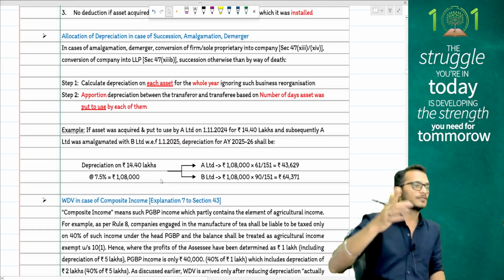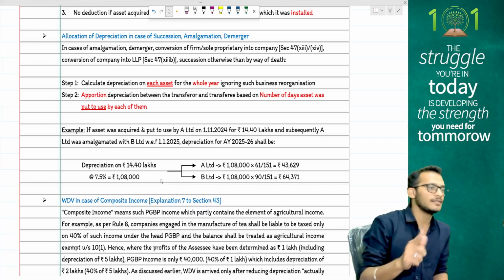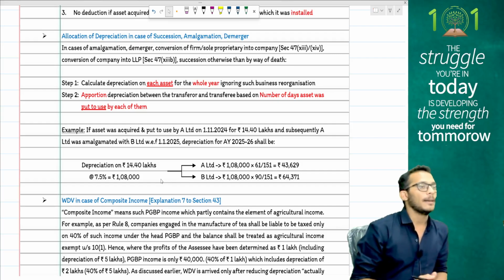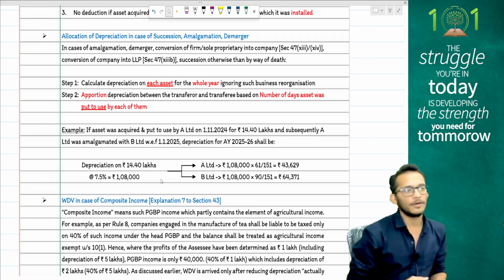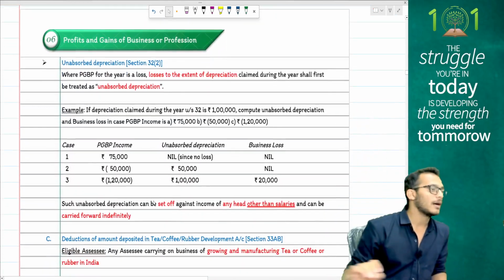Yes, after additional depreciation, people, if you are into amalgamation, demerger and everything, income tax comes and clarifies. In case of successions, you will compute depreciation for the whole year and then allocate this depreciation to both the predecessor and successor in the number of days the asset is put to use. Composite income we discussed along with your agricultural income.